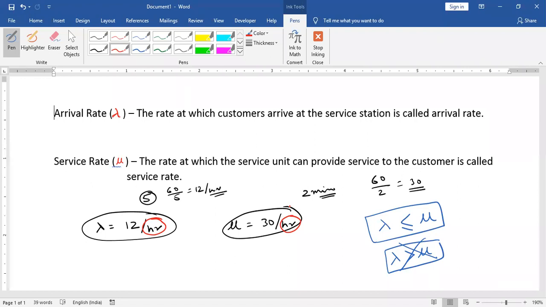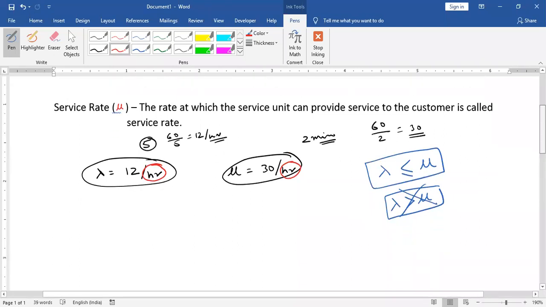Every 5 minutes a customer is using the telephone, so 60 divided by 5 is 12 per hour. This is the arrival rate, right?